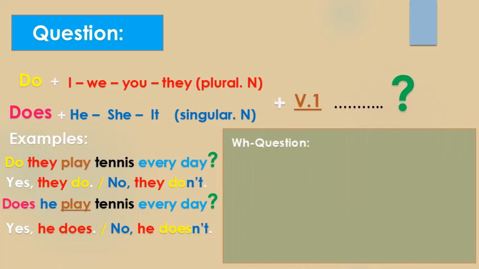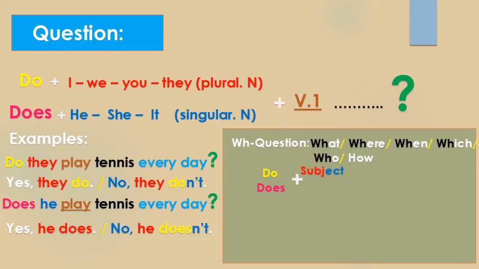Now let's move to the WH question. So here we add what, where, when, which, who, or how. So here we have the same form, do or does, plus subject. If the subject is singular or plural, according to the subject, plus verb 1, and we complete the sentence and add the question mark. Just here we add the WH question word at the beginning.